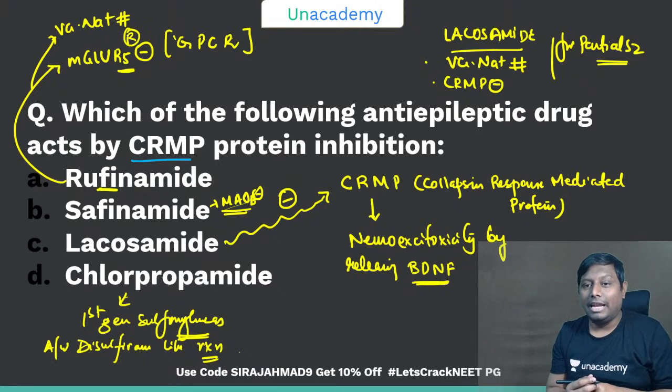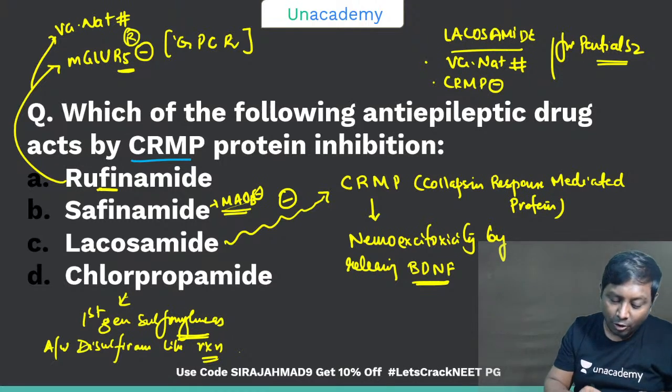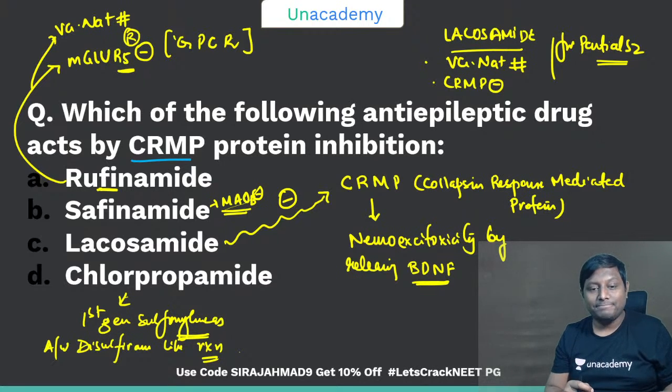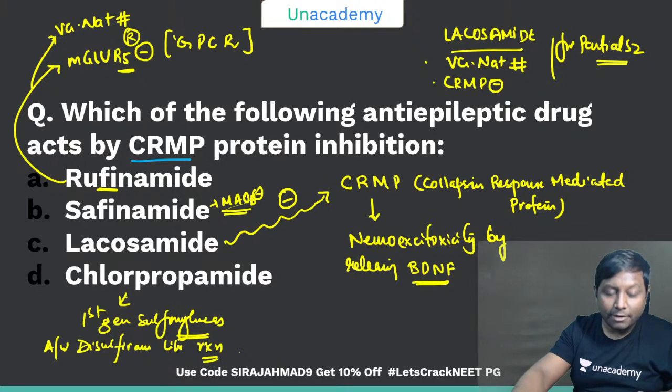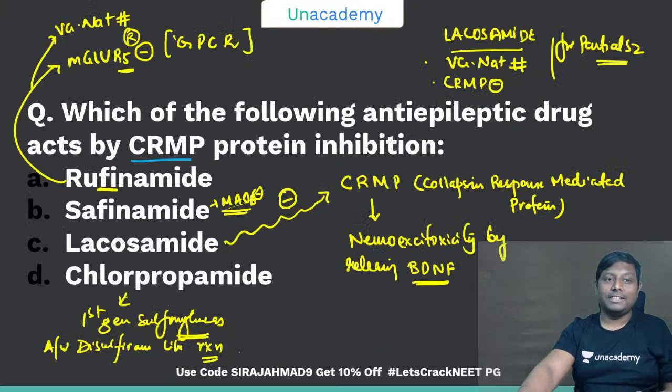Okay. Lacosamide, definitely I told you, the MAO-B inhibitor is safinamide, that is given for the off phase of the on-off phenomena. MAO-B is given for the off phase of the on-off phenomena. Okay, I think we can go to the next question. Okay, so that was the last question, I guess.